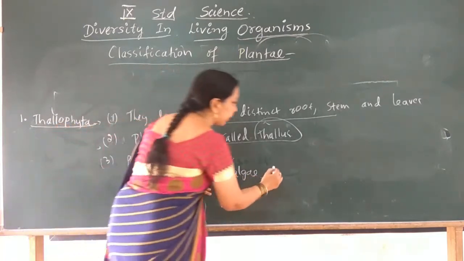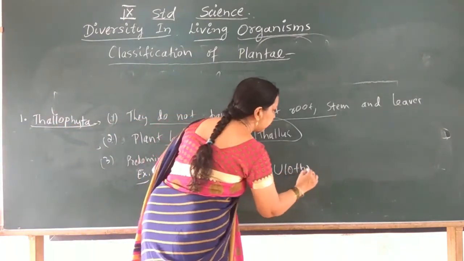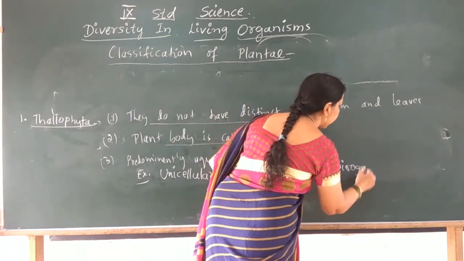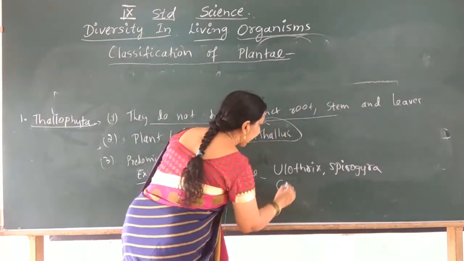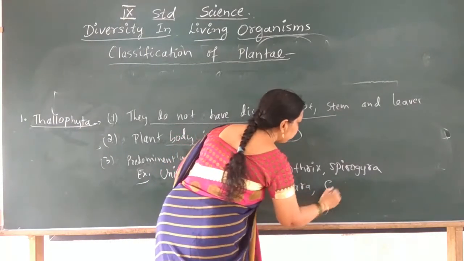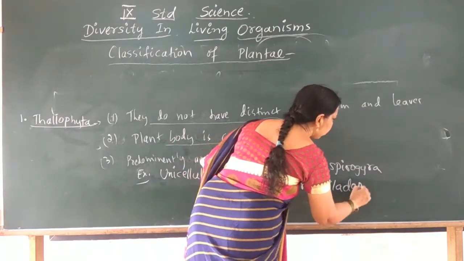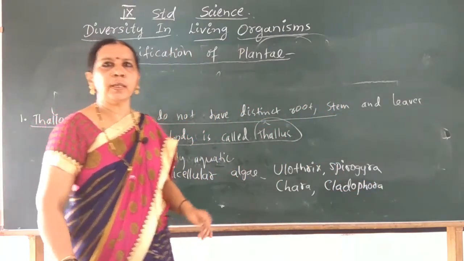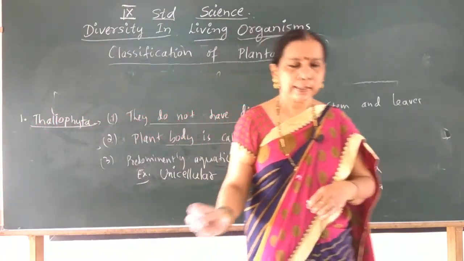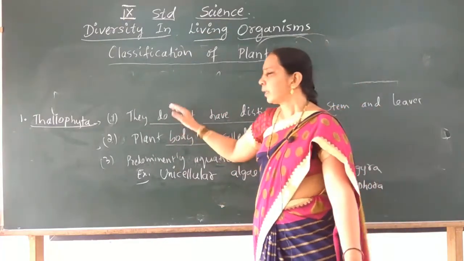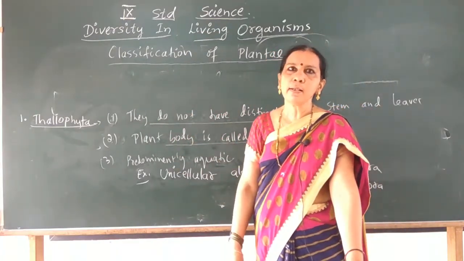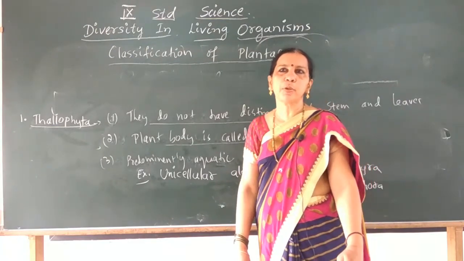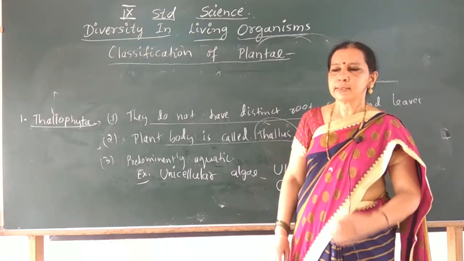For particular examples, you can give Ulothrix, Spirogyra, Chara and Cladophora as examples of this group called Thallophyta. Let us see the remaining groups, Bryophyta, Pteridophyta, Gymnosperms and Angiosperms, in the next class. See you then.